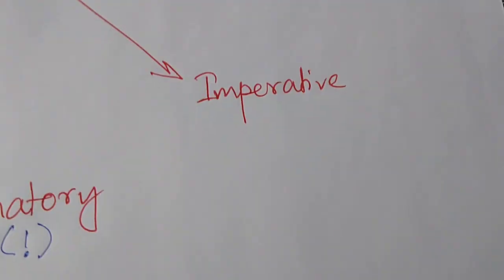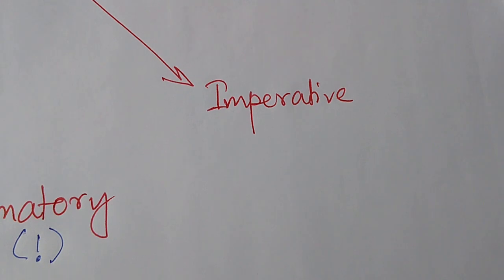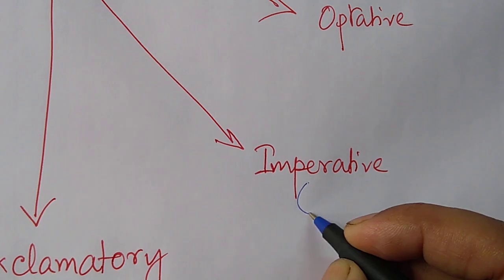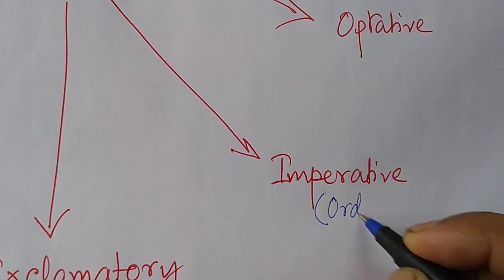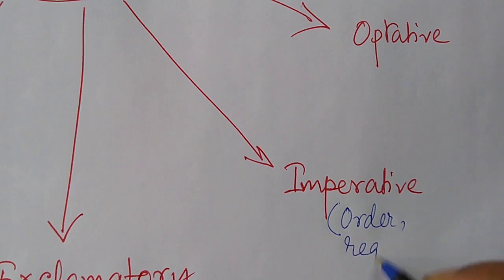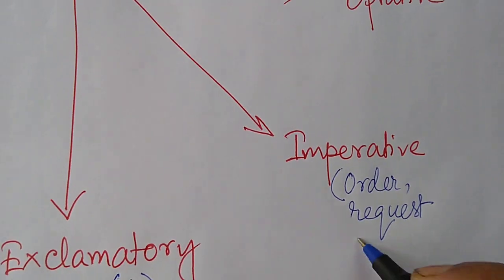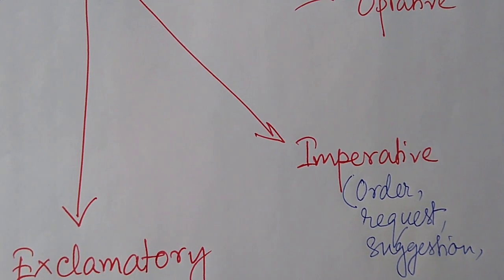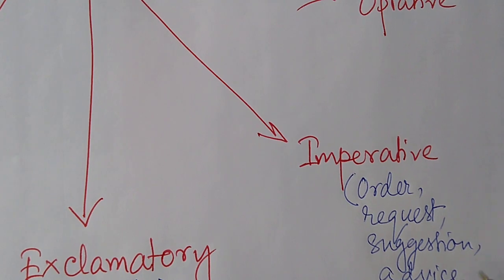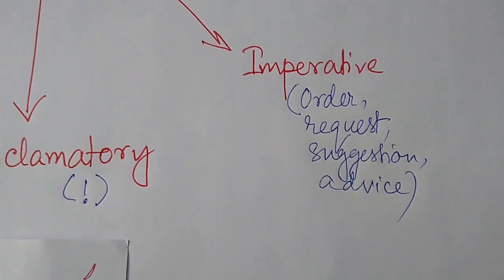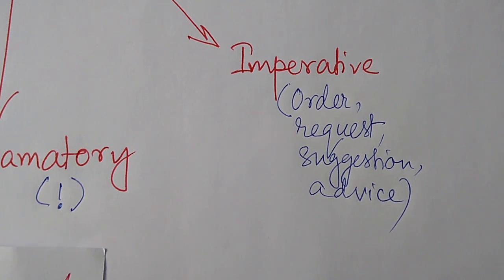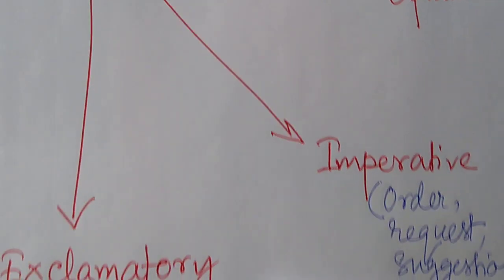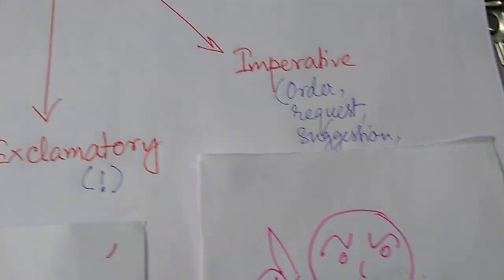Now let's come to the next one, imperative sentence. What is an imperative sentence? There are many kinds of sentences that are imperative sentence. They are something you tell somebody to do, like an order or a request, suggestion, and advice. These are all imperative sentences. Order, I think we had an order here. Yes, we had. That angry fellow saying, "Get out." Yeah, this is an imperative sentence.